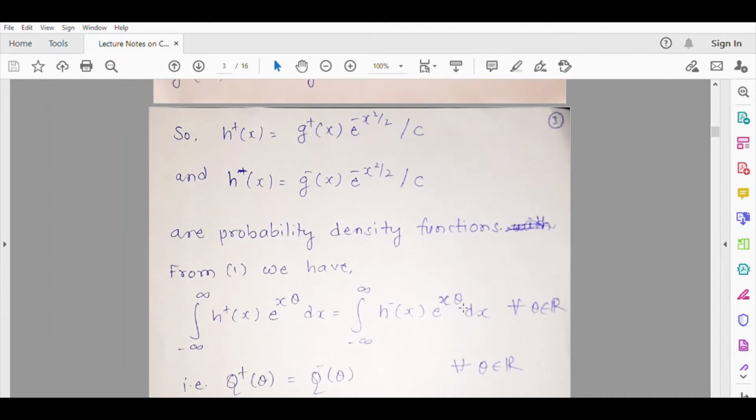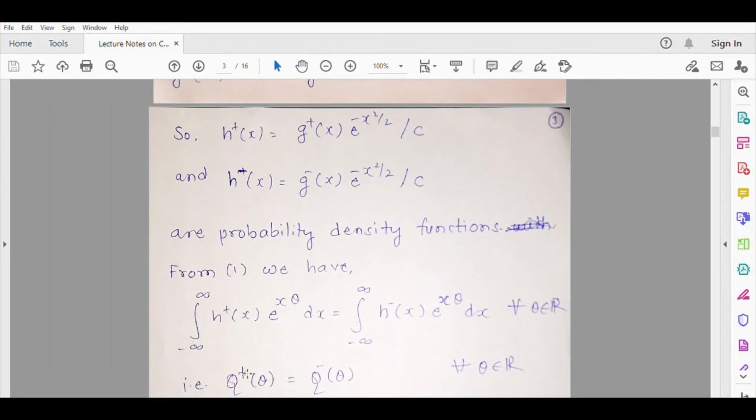So now let us call this whole integration, this is now going to be a function of theta. So let us call this q plus theta, this as q minus theta. Then it is interesting to note that h plus being a PDF and h minus also being a PDF, this integration is like computing the moment generating function with respect to the PDF h plus and h minus at the point theta.